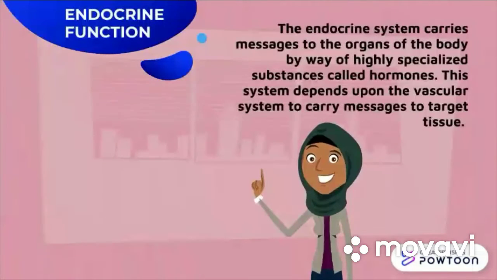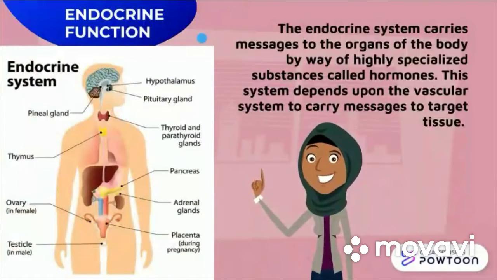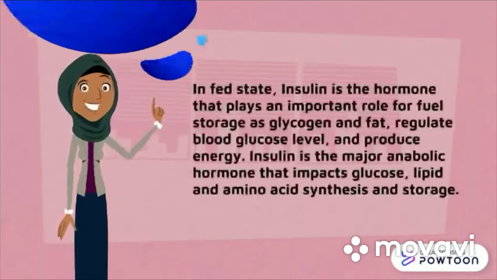The endocrine system carries messages to the organs of the body by way of highly specialized substances called hormones. This system depends upon the vascular system to carry messages to target tissue. In the fed state, insulin is the hormone that plays an important role in fuel storage as glycogen and fat, regulating blood glucose level and producing energy. Insulin is a major anabolic hormone that impacts glucose, lipid, and amino acid synthesis and storage.